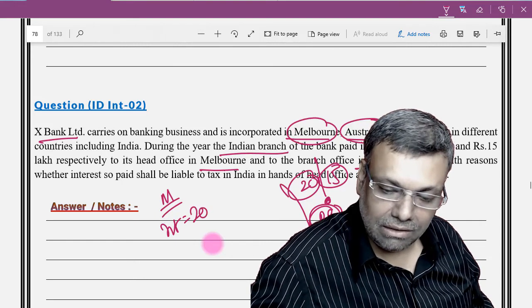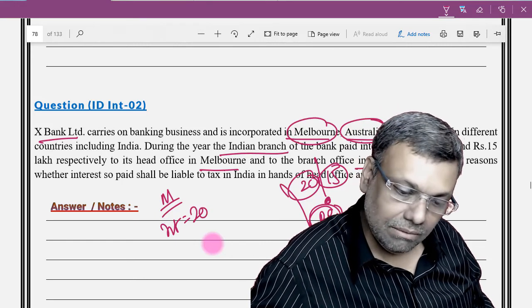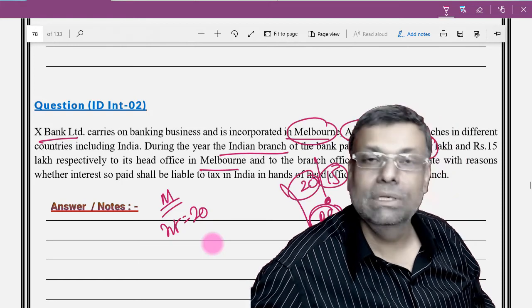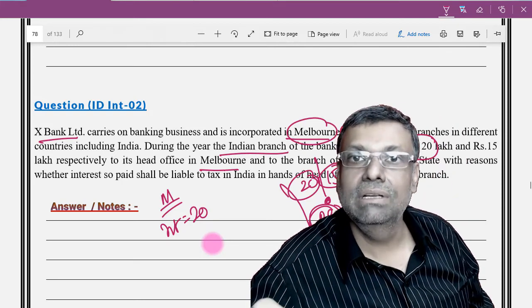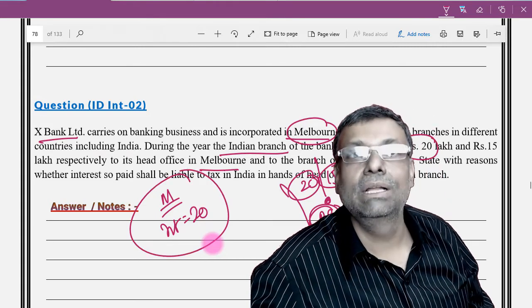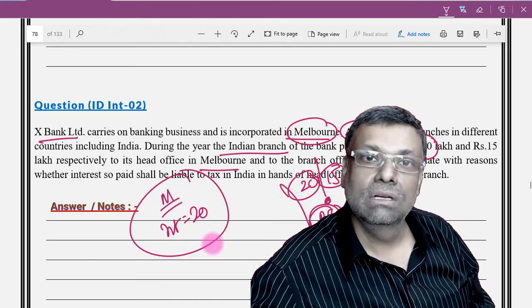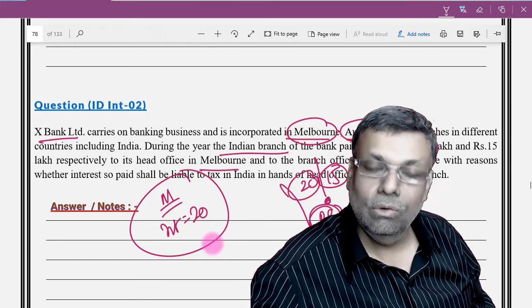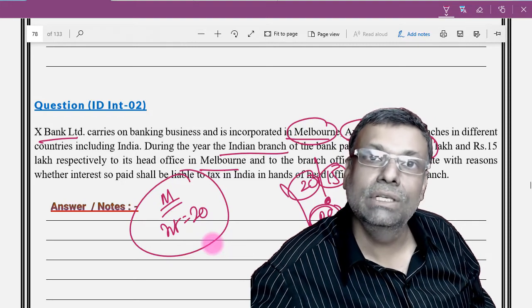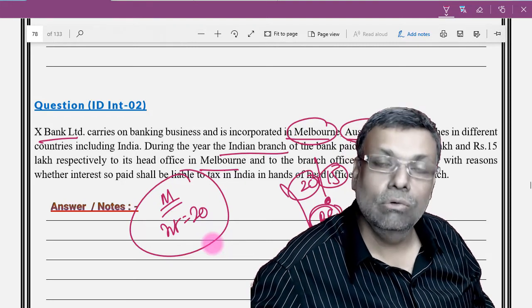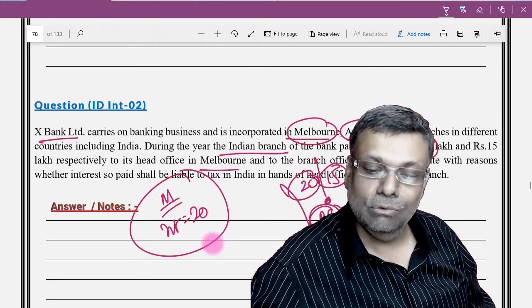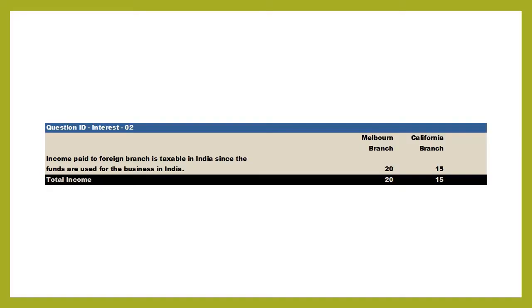Okay, because see, Melbourne is receiving interest income. Understand like that. Supposing 20, I think Melbourne is 20. Let me just check. 20 and 15 respectively for Melbourne and California. Melbourne is receiving interest income of 20. So this Melbourne branch will be taxable for this particular income in India. Why? Because you are receiving interest from another branch, but it is on the funds which are used in India, and therefore it will become taxable in India. So Melbourne will be taxable, and this California branch will also be taxable in India for the interest income.